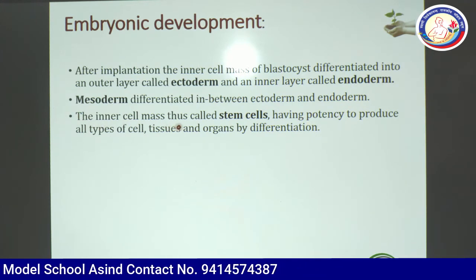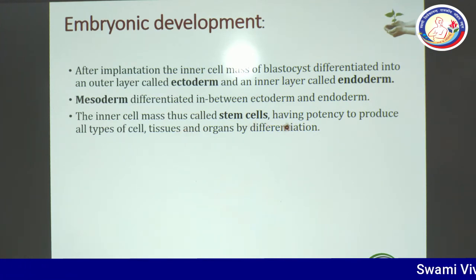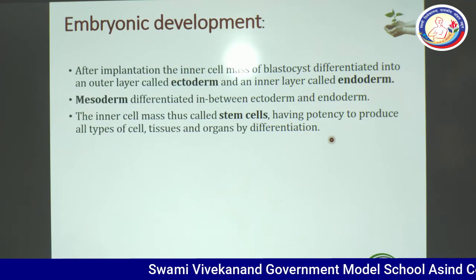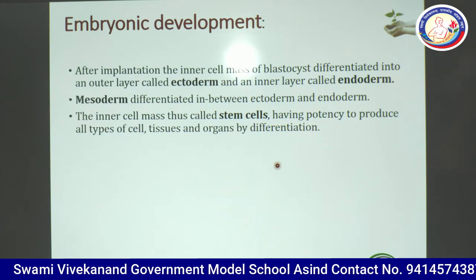The inner cell mass is thus called stem cells. You can see some specified cells found in the inner cell mass, that is stem cells, having the potency to produce all types of cells, tissues and organs by differentiation. So you can see stem cells are important for life.